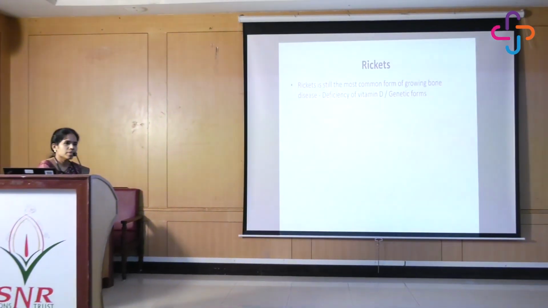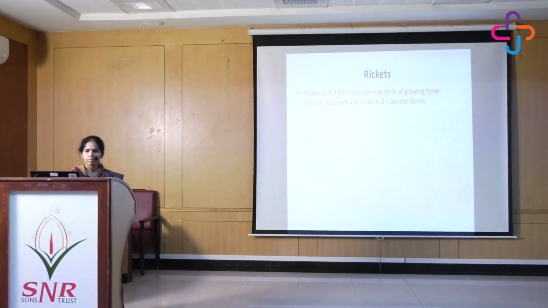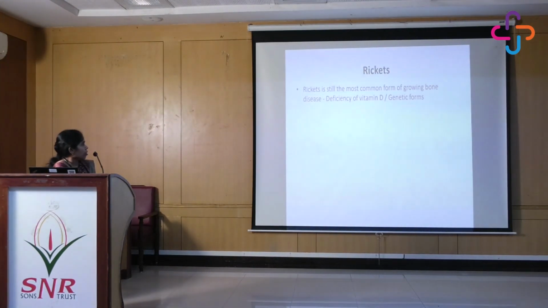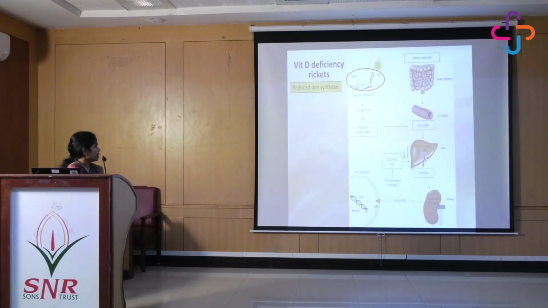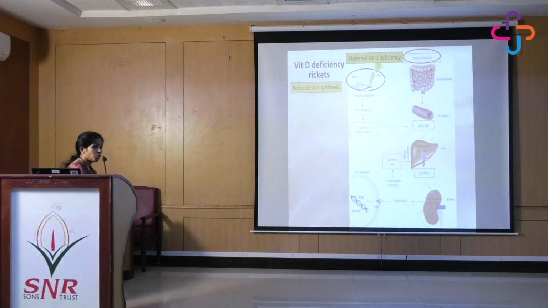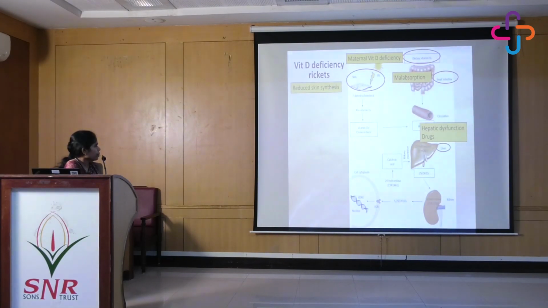Rickets is the most common form of growing bone disease. It is because of poor mineralization of the growth plate cartilage. It is attributed to deficiency of vitamin D. There are a lot of genetic forms as well, and the causes could range from decreased skin synthesis because of decreased exposure. There could be maternal vitamin D deficiency, hypocalcemia and seizures, malabsorption. Hepatic and renal dysfunction can cause vitamin D deficiency, and there are genetic forms wherein there is deficiency of the 25-hydroxylase enzyme, which is important for the conversion of cholecalciferol to 25-hydroxycholecalciferol. This is vitamin D dependent rickets type 1B.